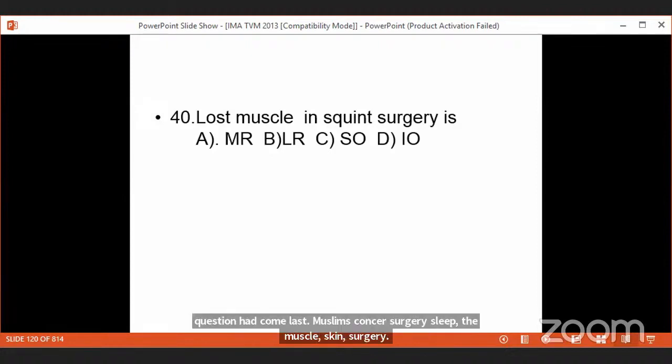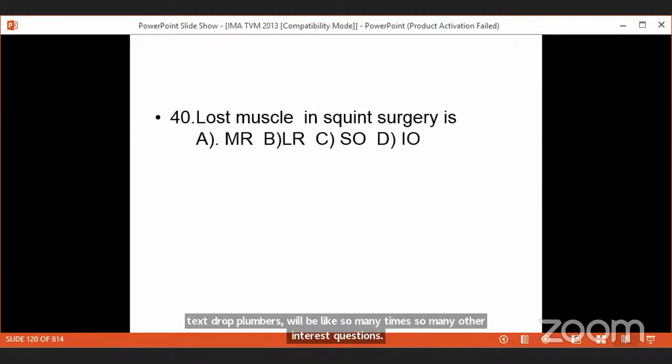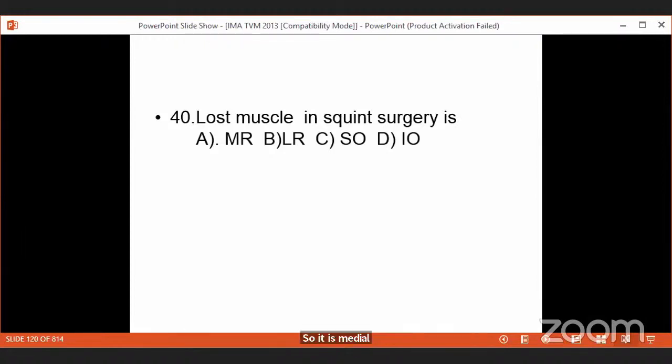And so the strongest extraocular muscle is the medial rectus. So many entrance questions come from this area. It is the medial rectus, the lost muscle or slipped muscle, or the surgeon's graveyard muscle in squint surgery, because probably you lost the medial rectus.